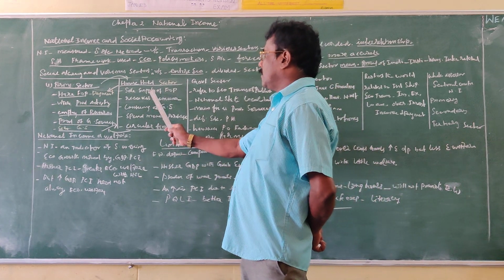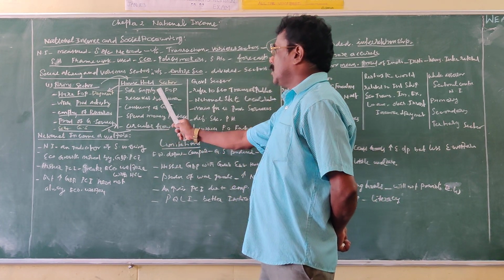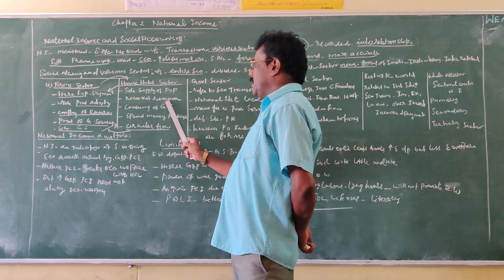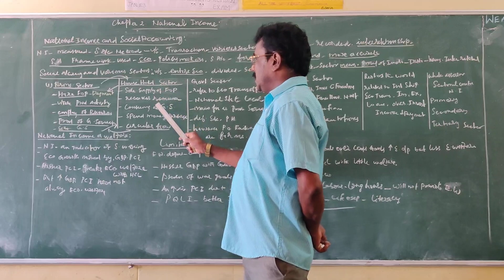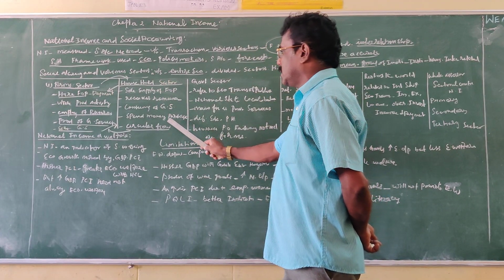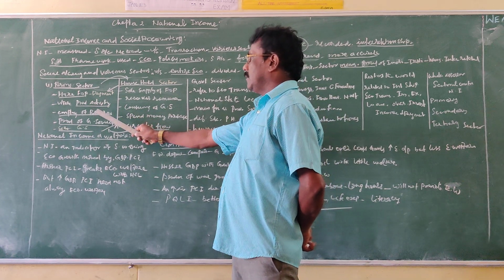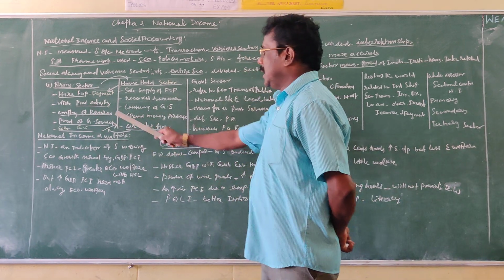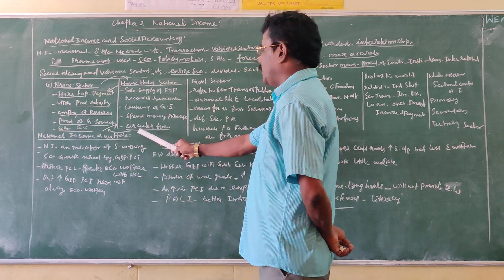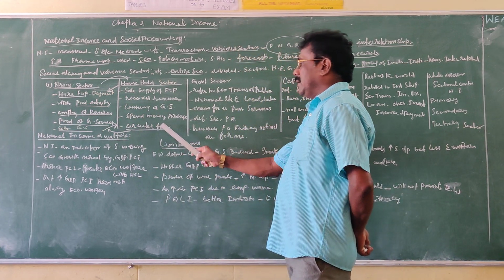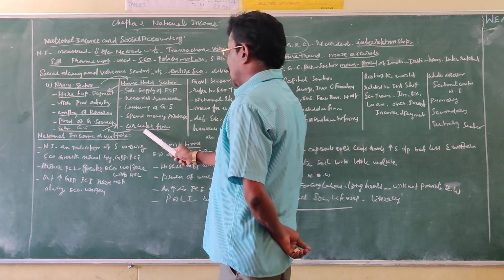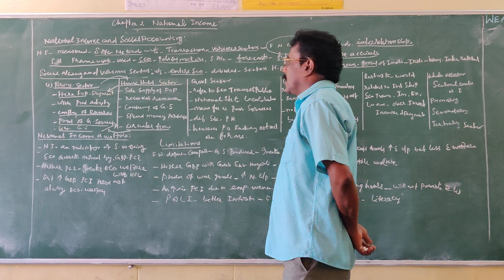So the household sector supplies factors of production to the firm sector, in turn receives remuneration, and after receipt of the remuneration it is spent on the purchase of goods and services from the firm sector. So these two sectors are interrelated with each other, and the flow of income between the household and the firm sector is circular in nature.